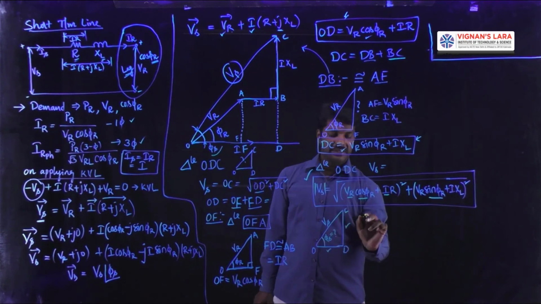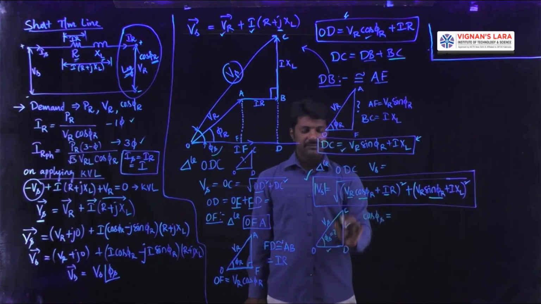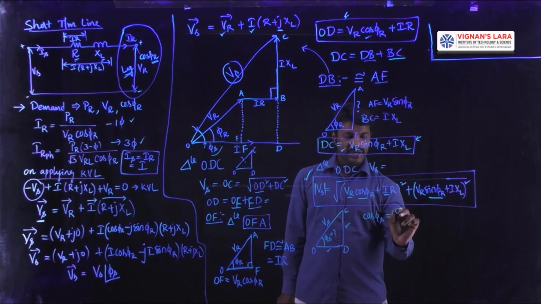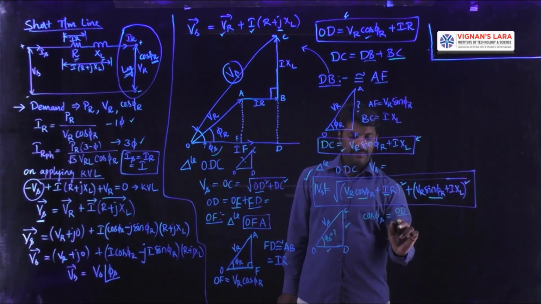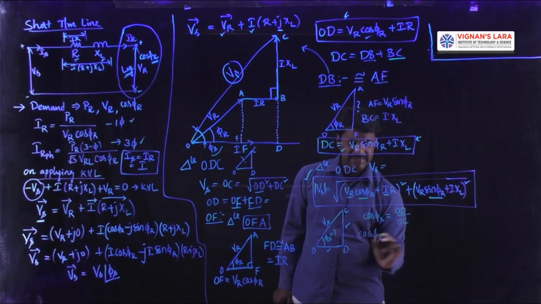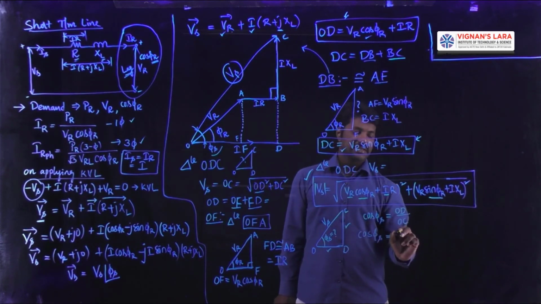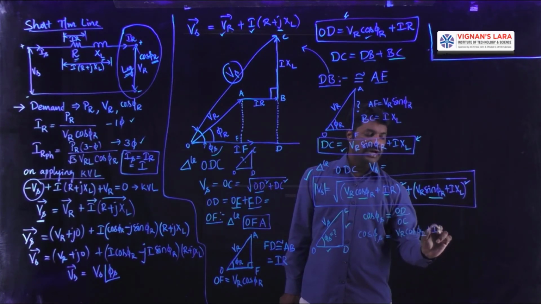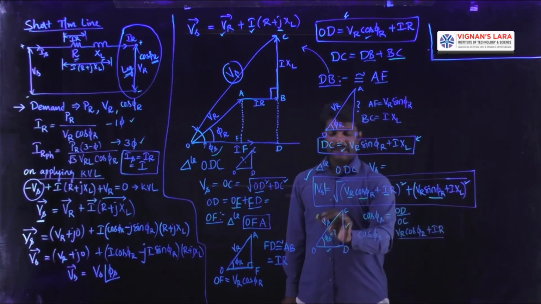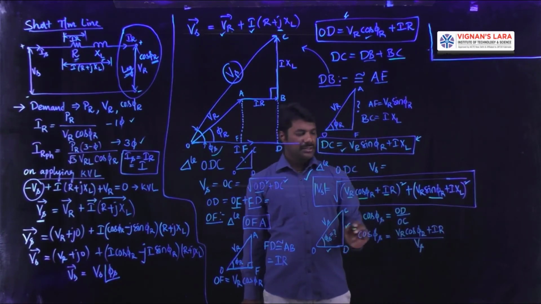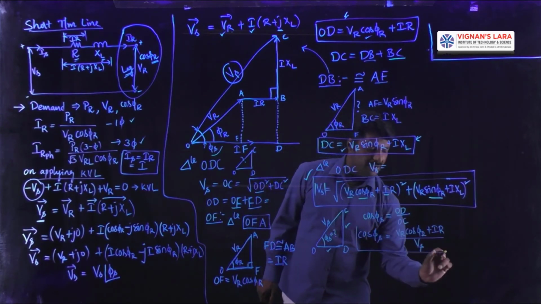It can be obtained with the sending end side power factor cos phi s. Apply the cosine term to this right angle triangle. Cos phi s is equal to adjacent side by hypotenuse. What is the adjacent side? OD by hypotenuse OC. That is, cos phi s can now be obtained as the OD value, which is Vr cos phi r plus I into r, divided by the hypotenuse. The hypotenuse is the calculated value of the sending end voltage Vs, so that we can get the sending end power factor also.